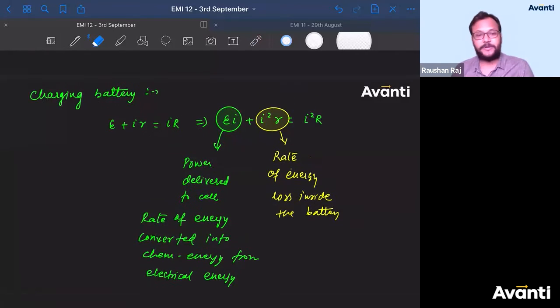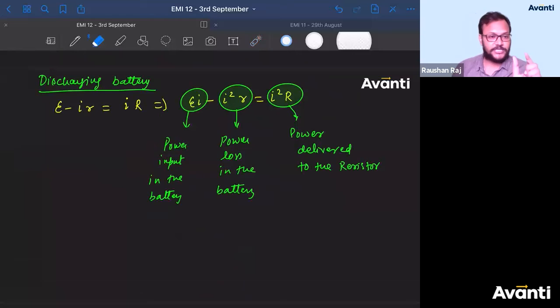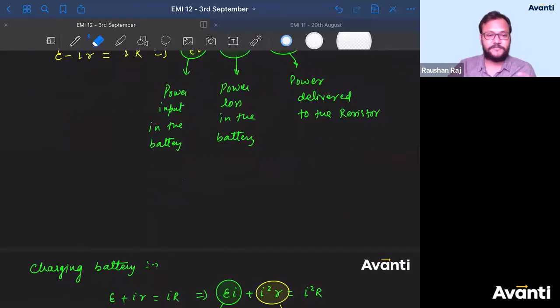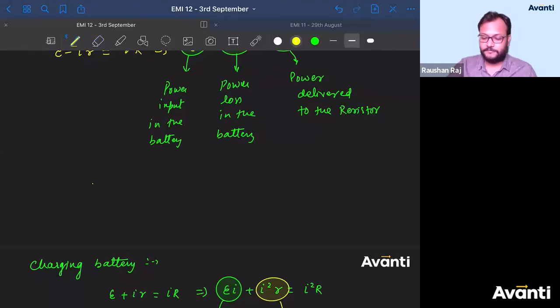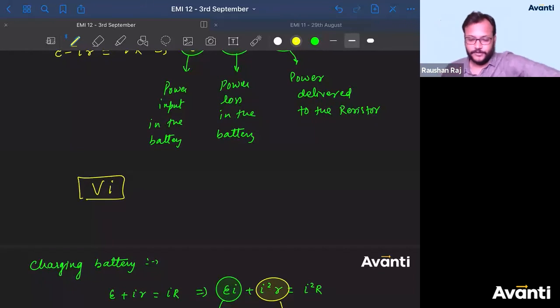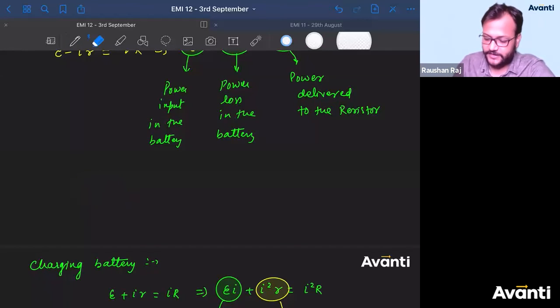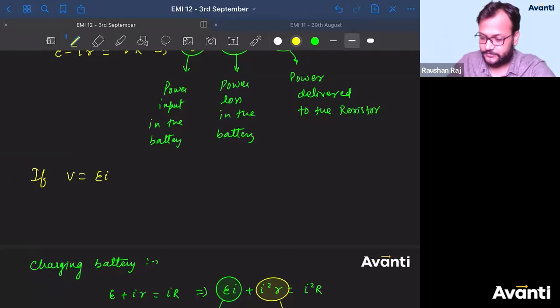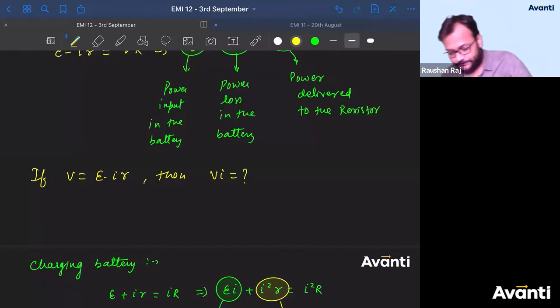All right. अच्छा, if somebody asks you what will be the answer for potential difference across the terminal, let's say I denote it as V, and if I ask you what is V into I, then what will be the answer? बोलो चलो. In this case, it's not E into I. If I write V is equal to E minus IR, then V into I is equal to what?